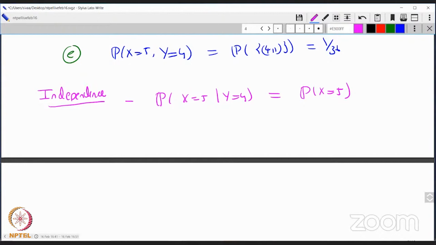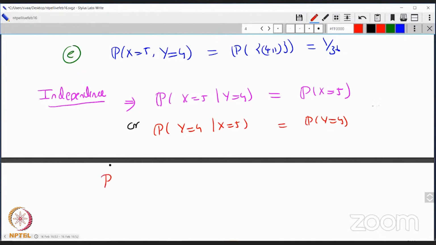Independence would imply the other way around as well: the probability of y equal to 4 given x equal to 5 has to be equal to the probability of y equal to 4. Not only for 5 and 4, but in general, this is true.